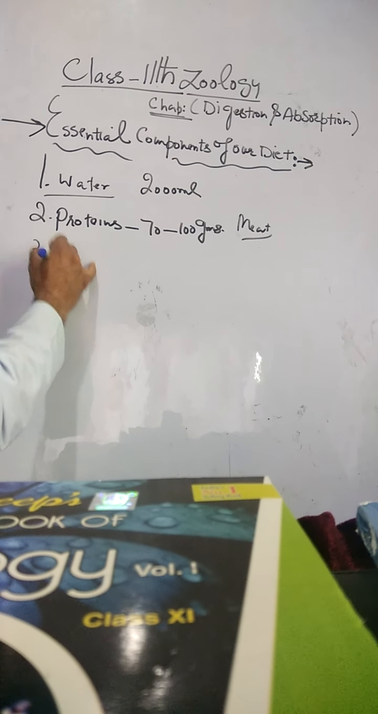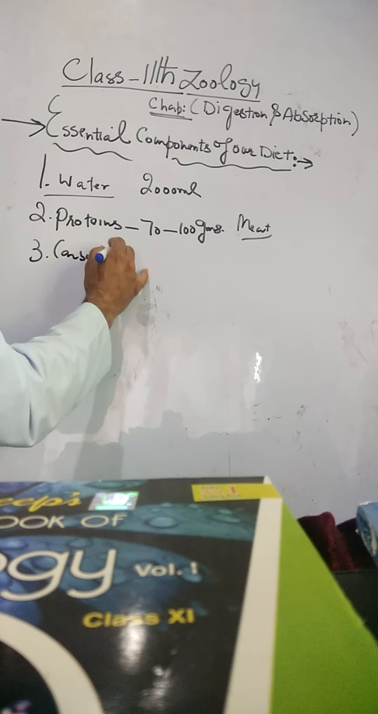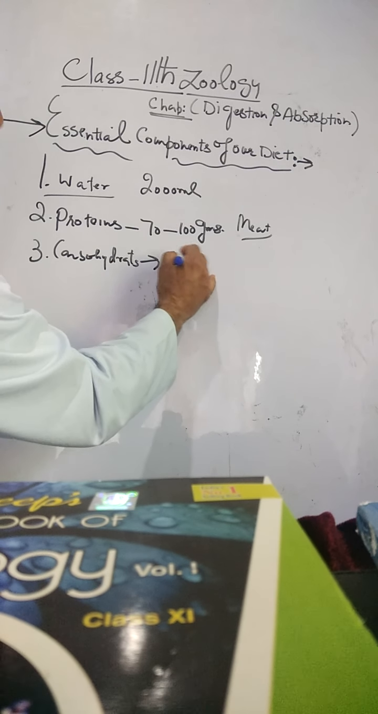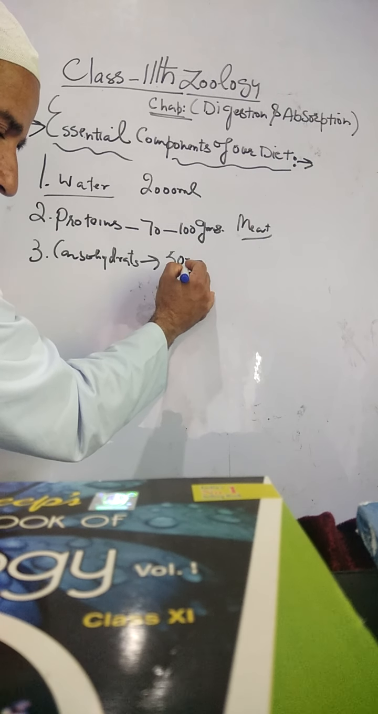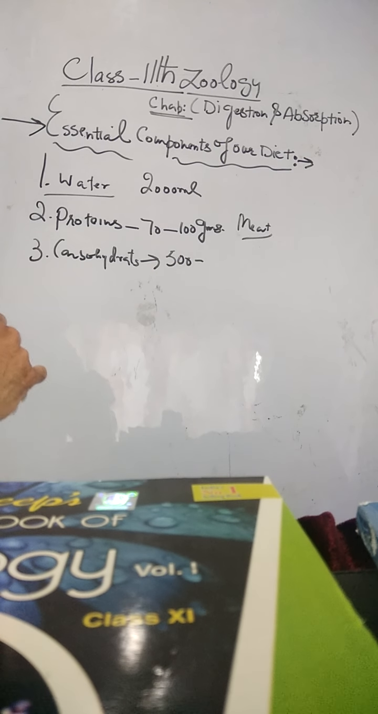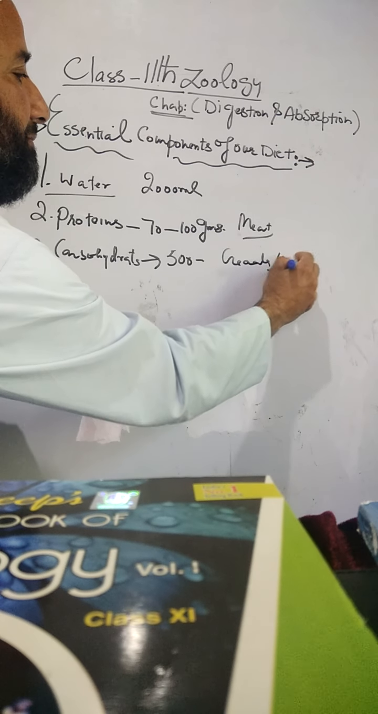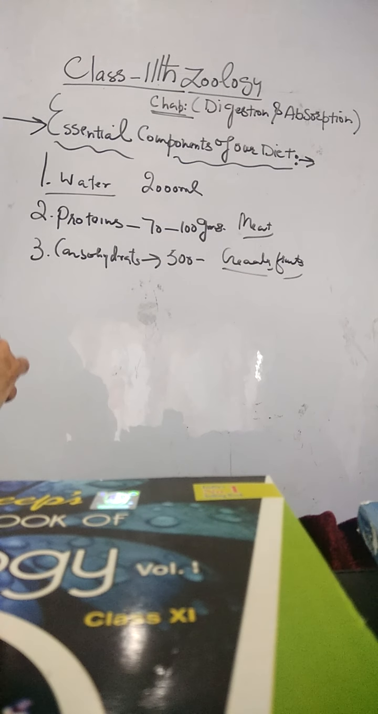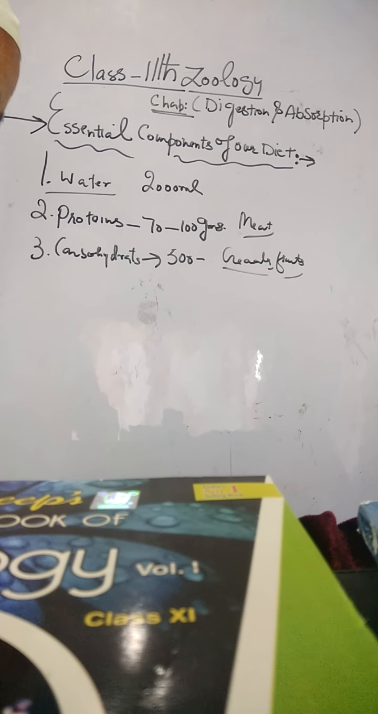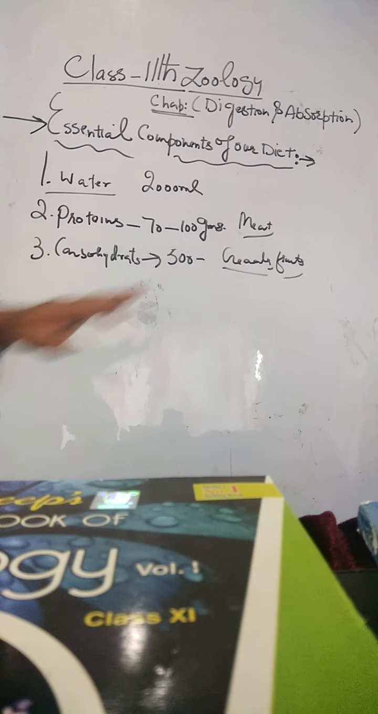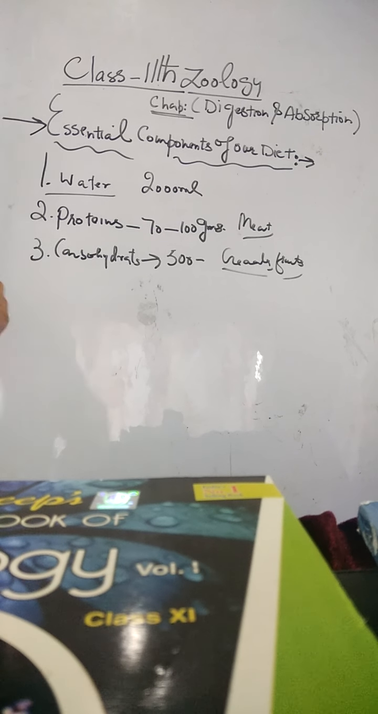One more important component is carbohydrates. The daily requirement of carbohydrates in our body is 500 grams. The sources of these carbohydrates are cereals and fruits. These are the sources of carbohydrates which we daily take. Milk is also a source of carbohydrates. These carbohydrates are utilized for energy generation and as structural molecules for the structural building of our cells and our body.